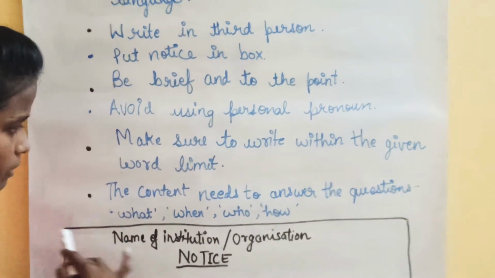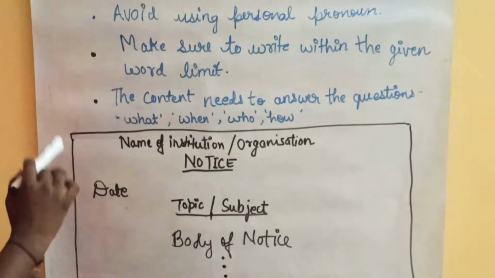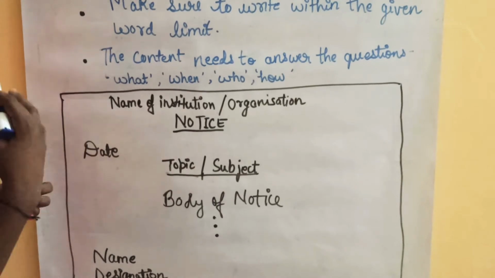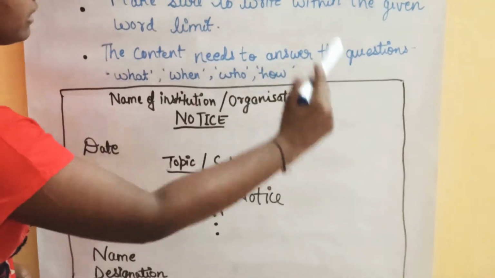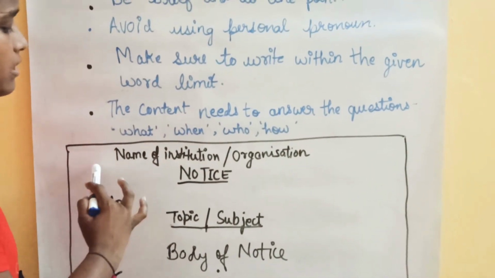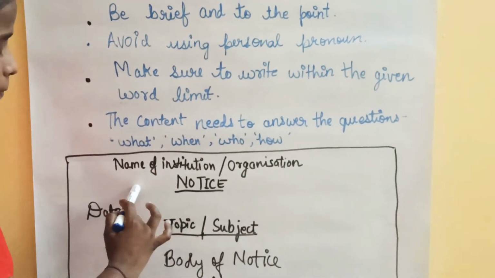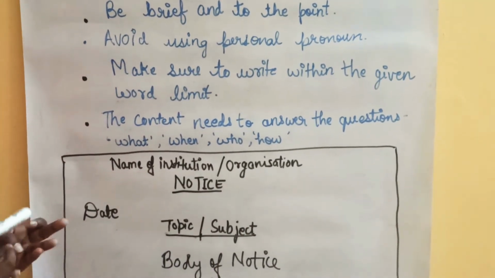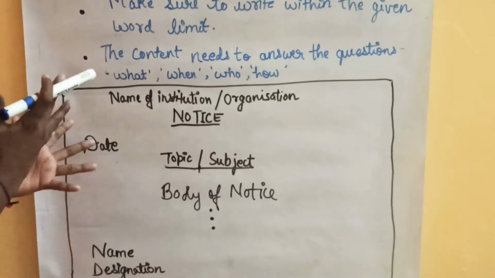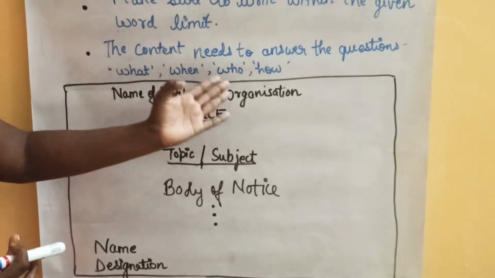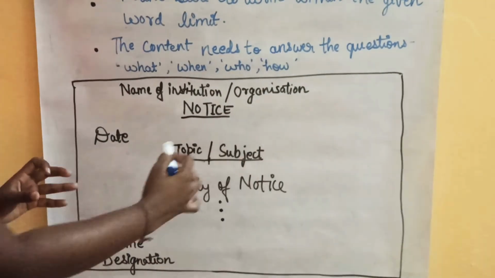You have to first form the box. This is the notice box. You must have seen several notices pasted on notice boards. So this is the notice format. You have to write it in a box. The first and foremost thing is to write the name of the institution or organization at the top, like the name of your school or your institute. In whichever school or institute you are studying, you have to write the name of that institution or organization. Then put the word notice.